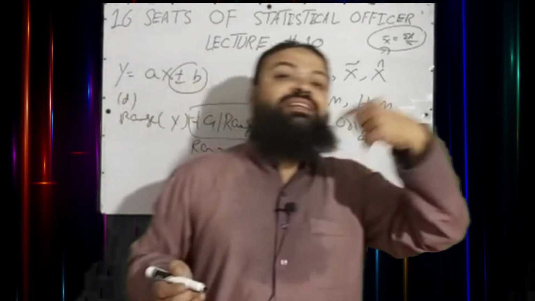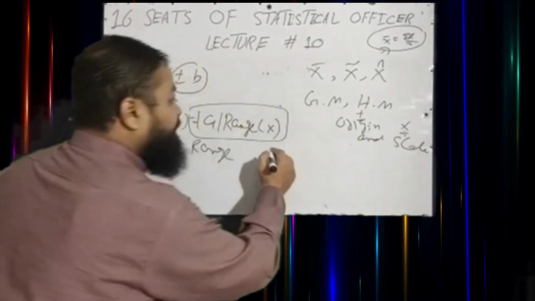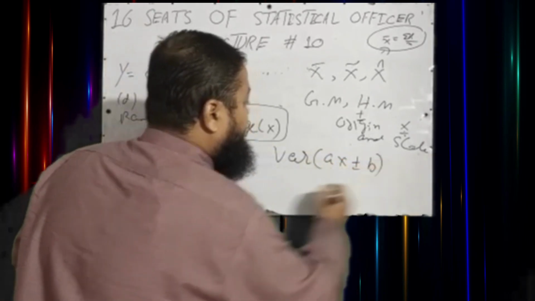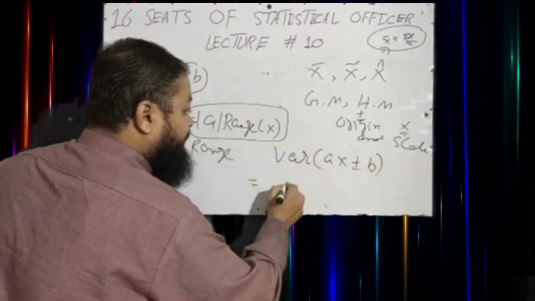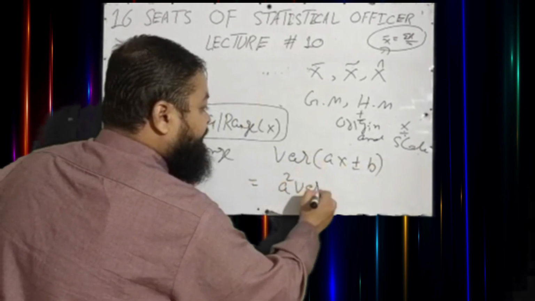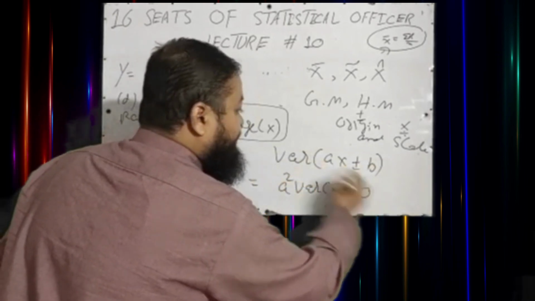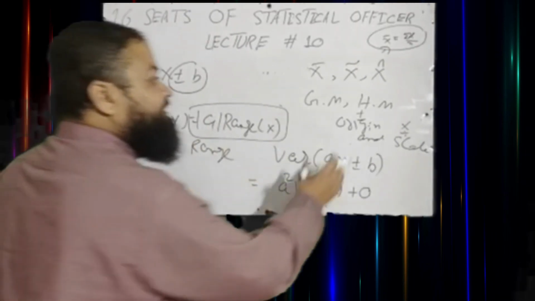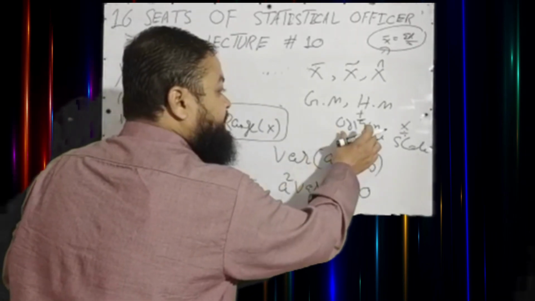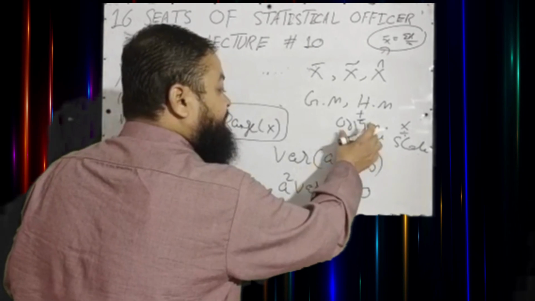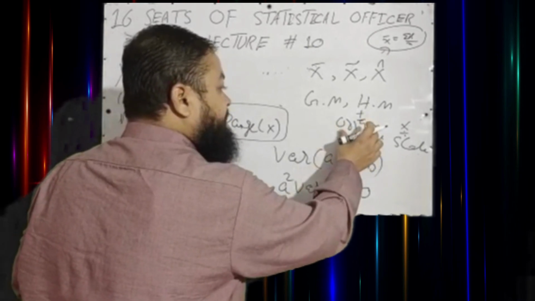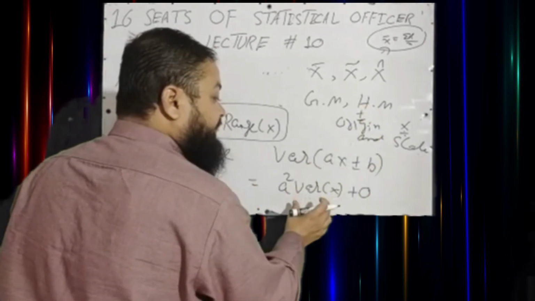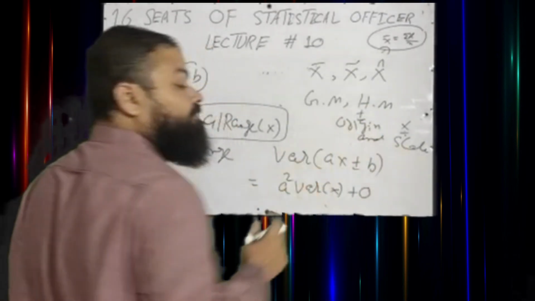If you find out the standard deviation or variance, for example, if you calculate variance of ax plus minus b, what will be this? The square of a, variance of x, plus 0. It means variance, which is also a measure of dispersion, is independent of origin. It is not affected by adding or subtracting any number in all the values of data of x, but it is not independent of change of scale.